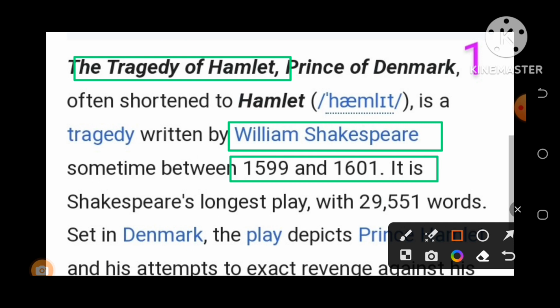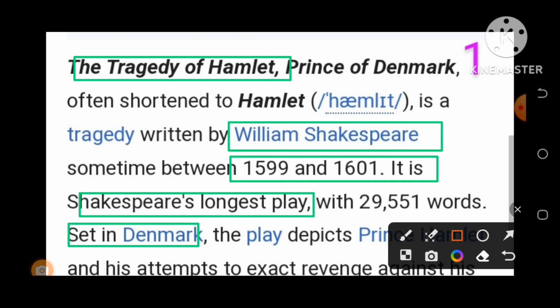And the most important feature is that this is the longest play William Shakespeare ever wrote. So this question comes very frequently in the examinations. The whole plot is set in the land of Denmark.